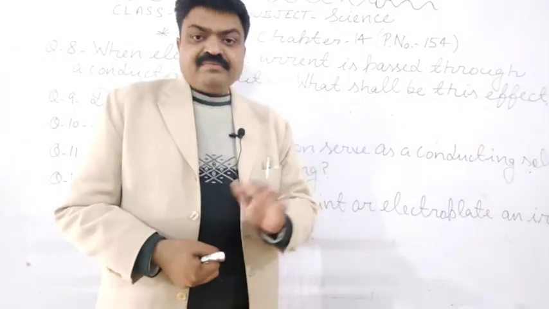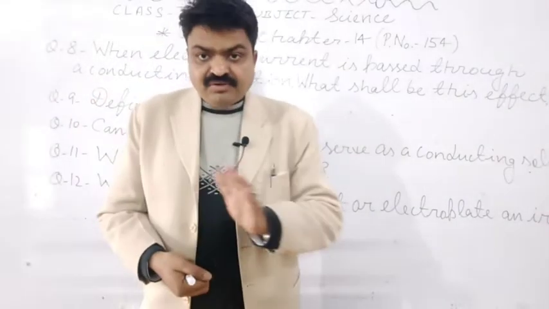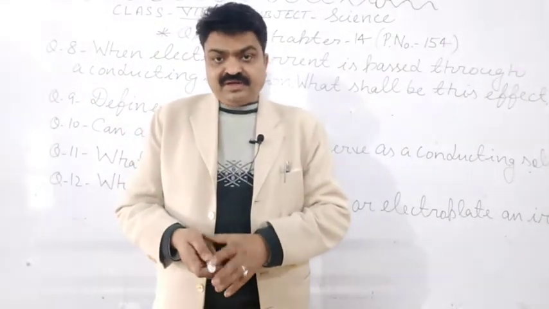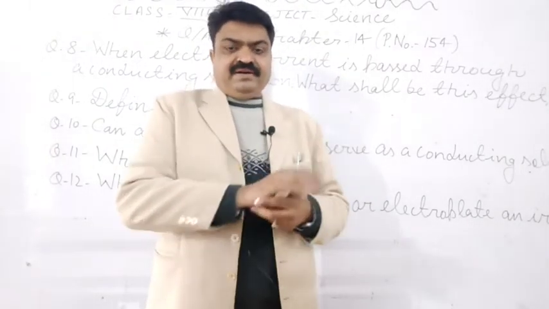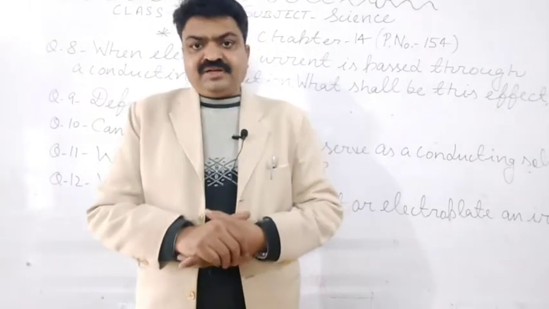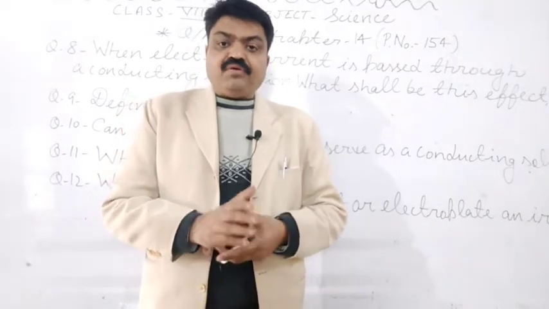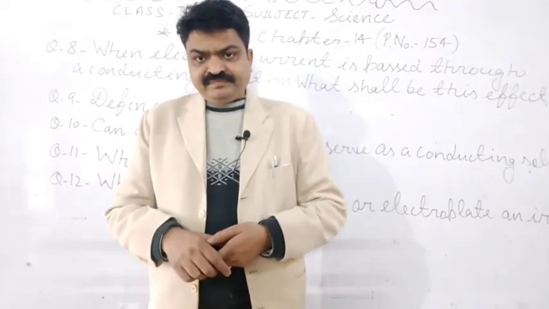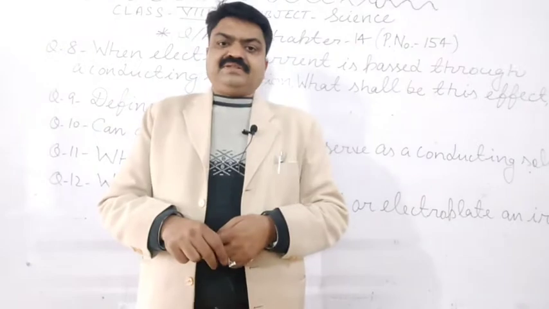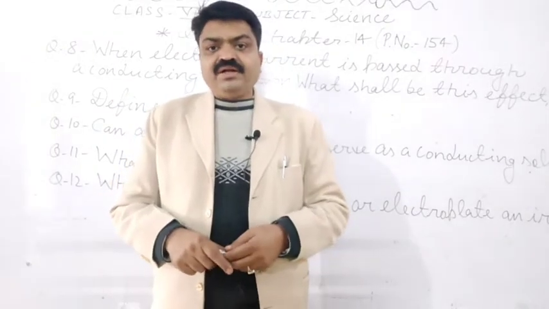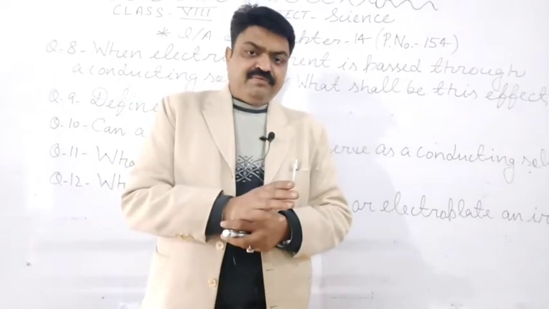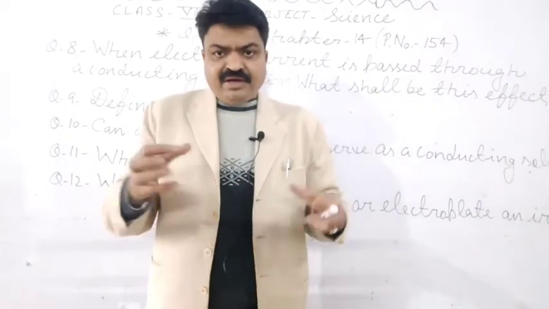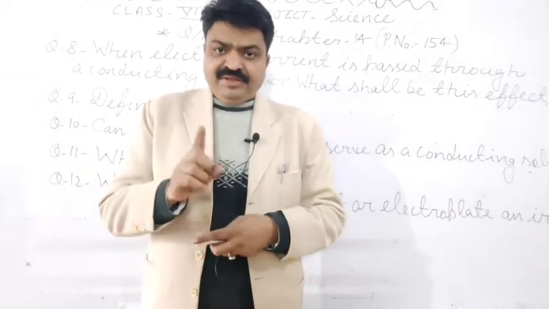Why, student? Because starch solution does not release ions to pass the electric current. Starch is an example of an organic compound, and organic compounds have covalent bonding between them.